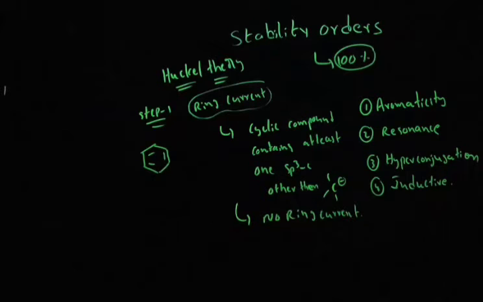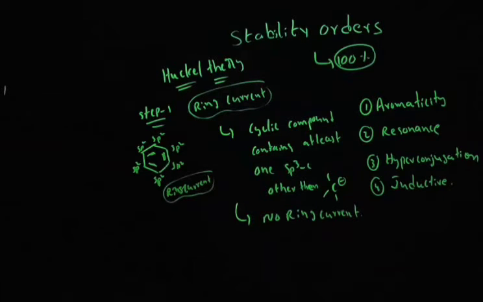The first carbon is sp2, the second carbon is sp2 because a double bonded carbon is always sp2, and so on. All 6 carbons of benzene are sp2. There is no sp3 carbon, so you can say the benzene ring contains ring current. The first step is clear.